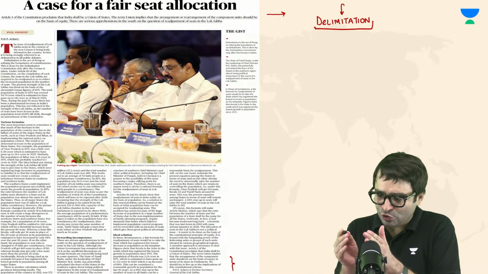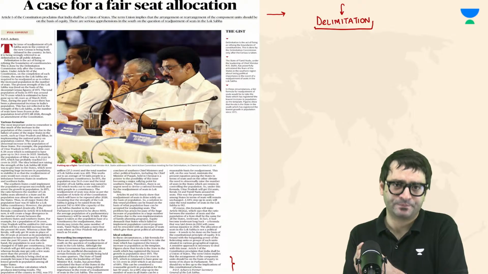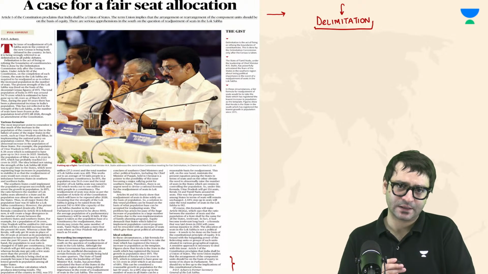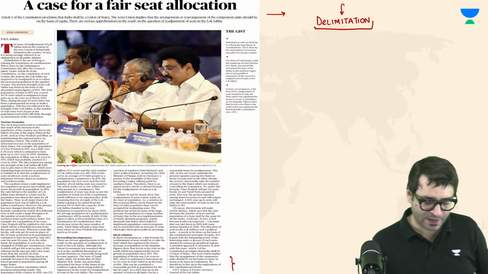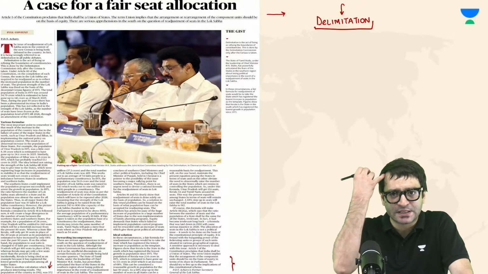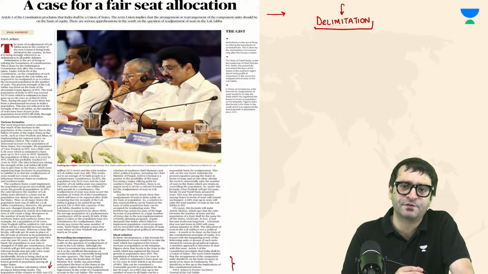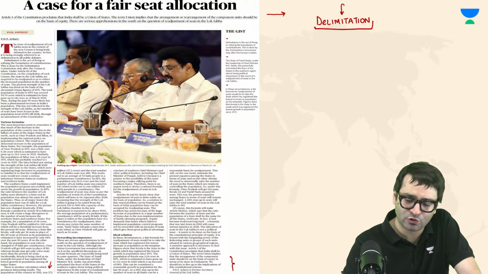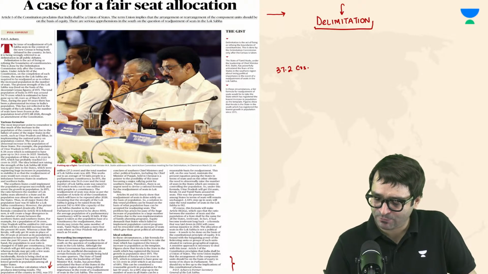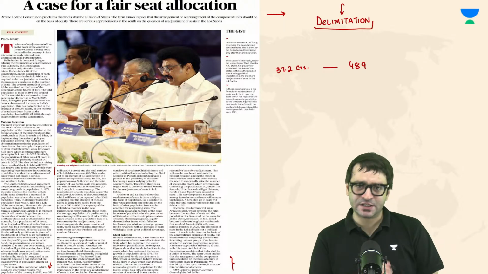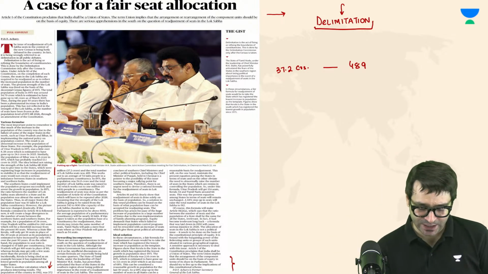He says if we use population as a criterion to assign or allot seats to different states, then look at 1952, when this delimitation was done after the census of 1951, the population at that time was 37.2 crores. And that is how the number of seats was 489, which means on an average, every constituency had 7.6 lakh people.